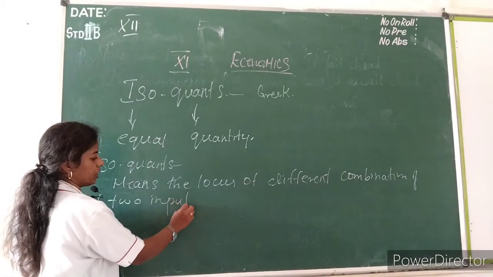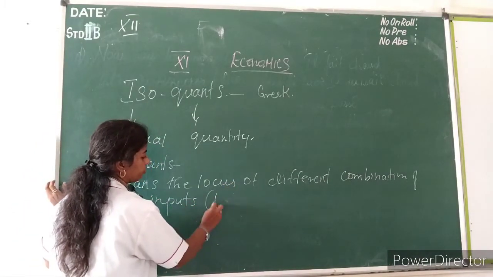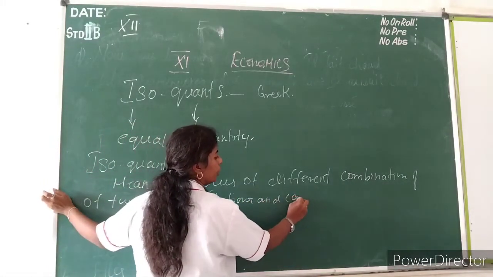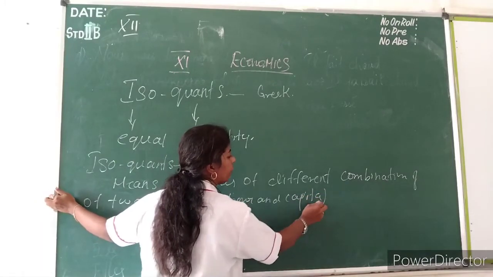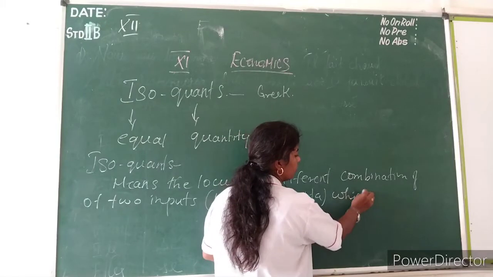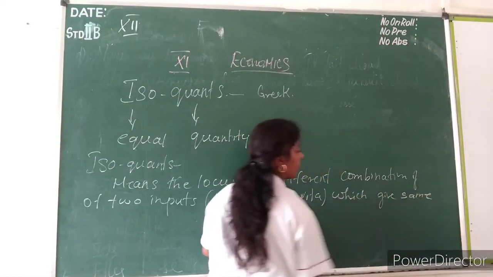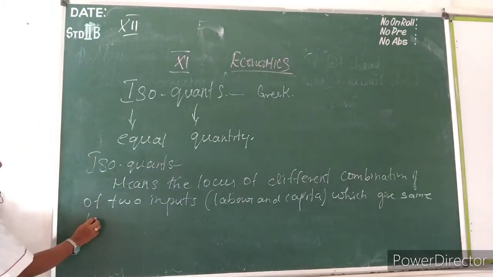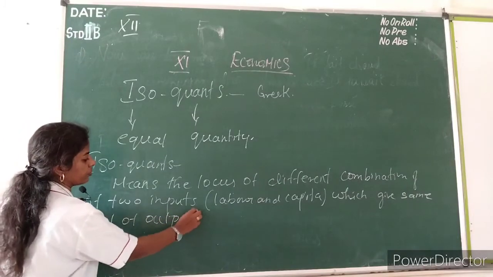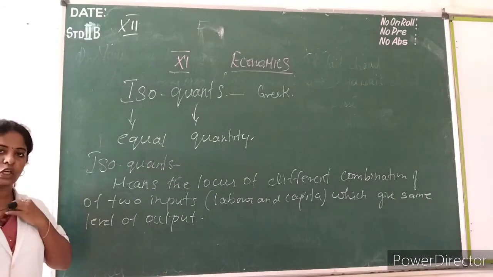Two inputs means they are using labor and capital, which gives the same level of output. Same level of output. So this is called an isoquant.